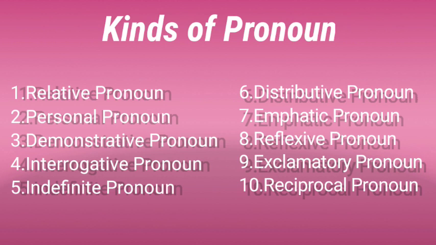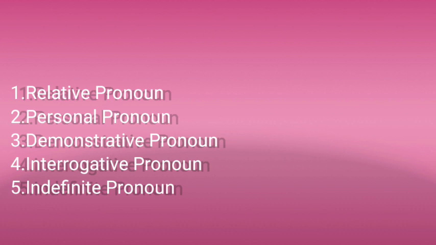The next one, emphatic pronoun which is used for emphasis before the verb. The next one, reflexive pronoun which reflects the action towards the subject, used after the verb. Emphatic pronoun is used before the verb. Reflexive pronoun is used after the verb. Next one, exclamatory pronoun which expresses sudden feeling or surprise. The last one, reciprocal pronoun which shows relation with one another. Dear students, these are the kinds of pronoun. Just know that next year you will learn in detail. Do you understand?